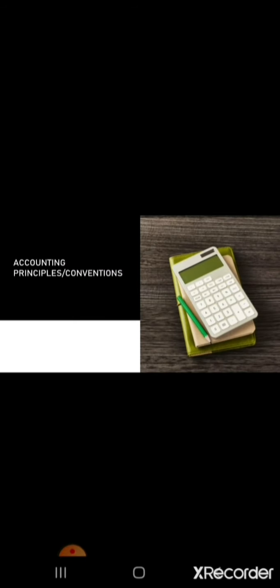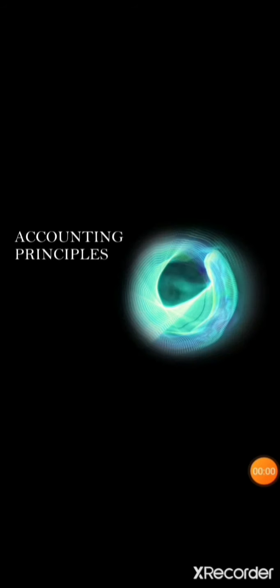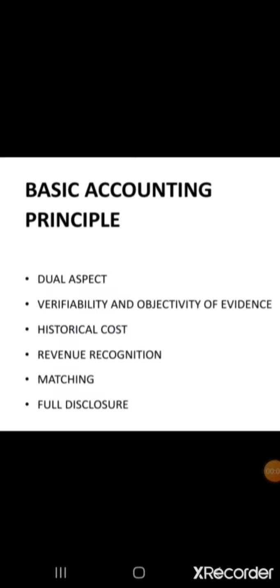Accounting principles are the general rules which govern the accounting techniques. These principles should not be contrary to the accounting assumptions. From this, we can say that a set of rules and practices that are followed while recording transactions and preparing the financial statements are called accounting principles, which is otherwise called accounting conventions. Let us discuss them in detail.